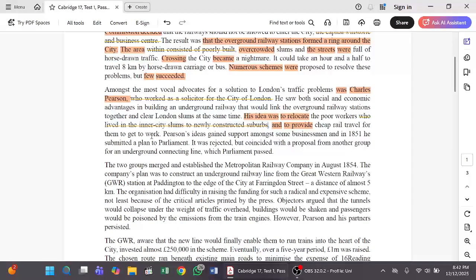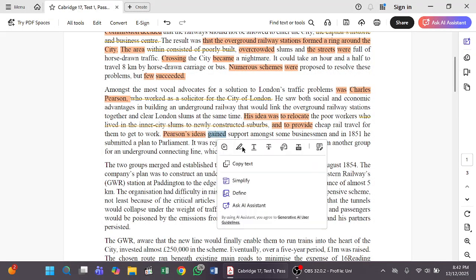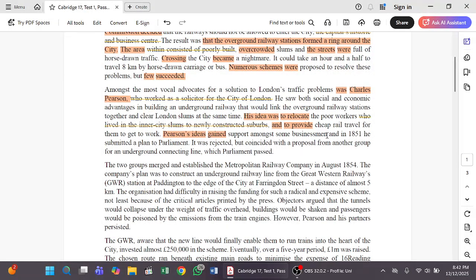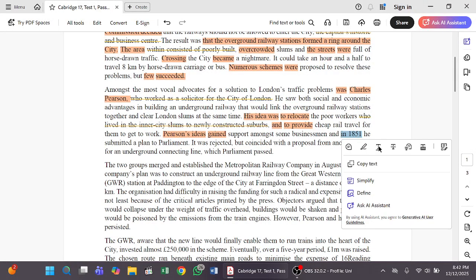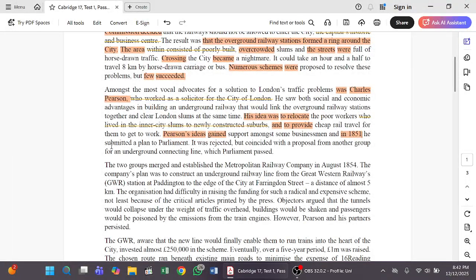For the next sentence we can see Pearson's ideas is the subject and the verb is gained support amongst some businessmen, and in 1851 is a clue, but you don't need to panic here. And he submitted a plan, subject verb, a plan to parliament.